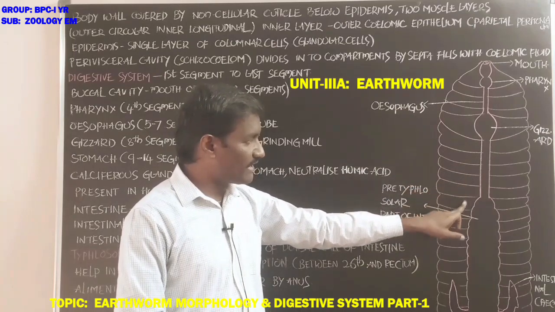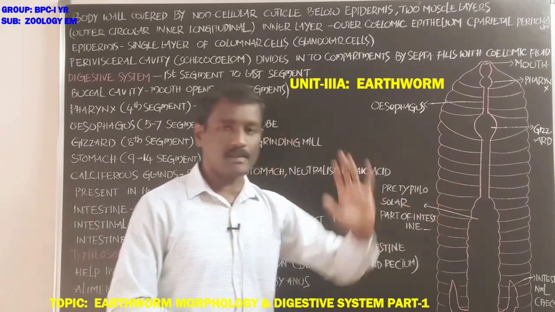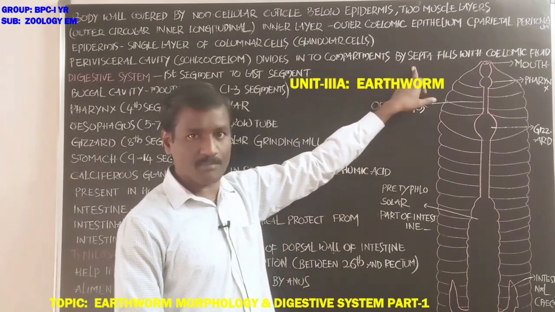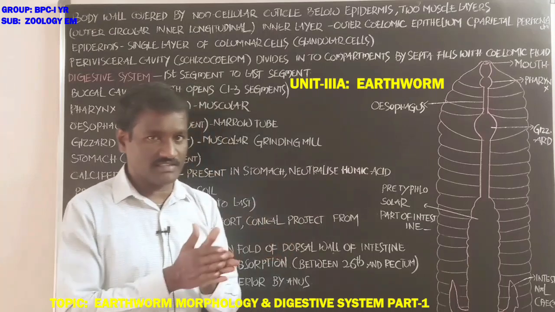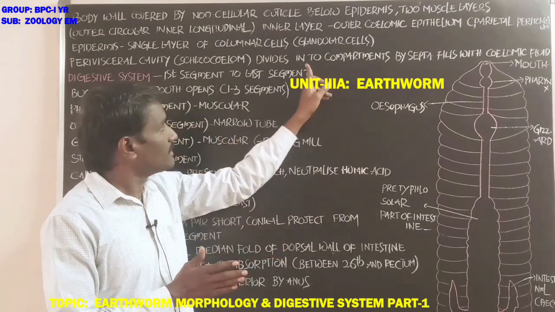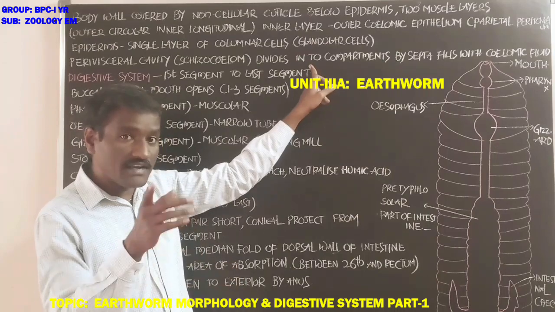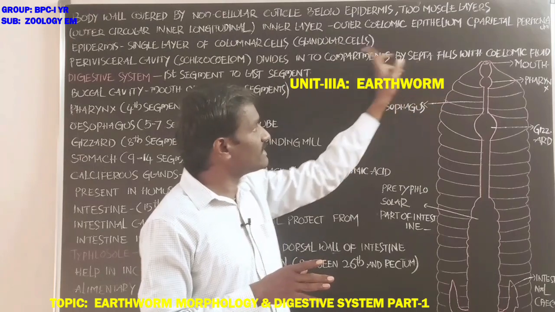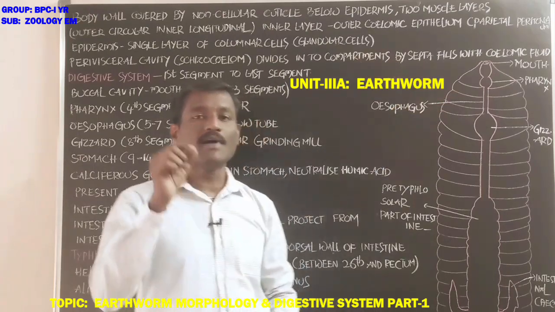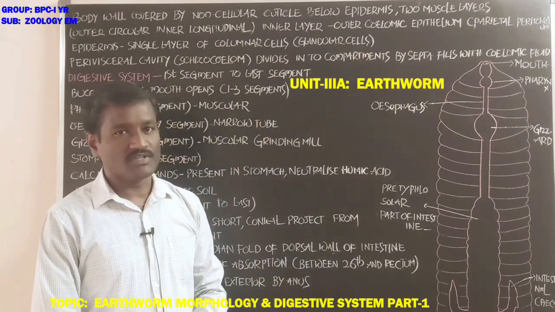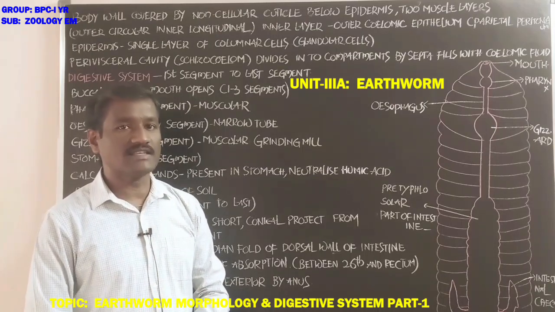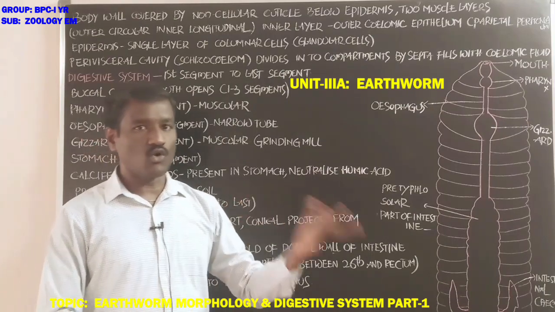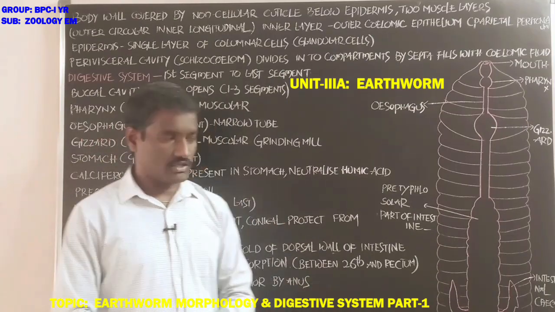The schistocoelom divides into many compartments by septa. Septa means that it divides. These compartments are filled with coelomic fluid. This coelomic fluid acts as a hydrostatic skeleton and helps in locomotion in earthworms.